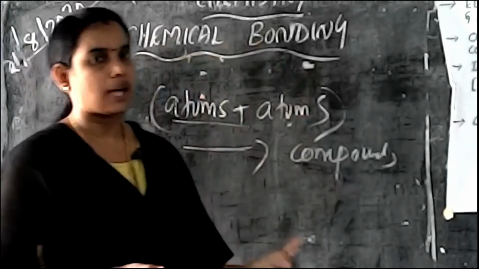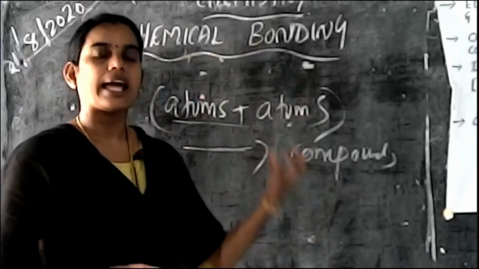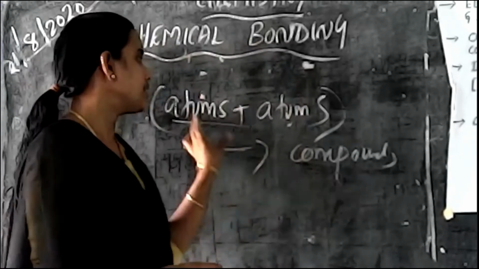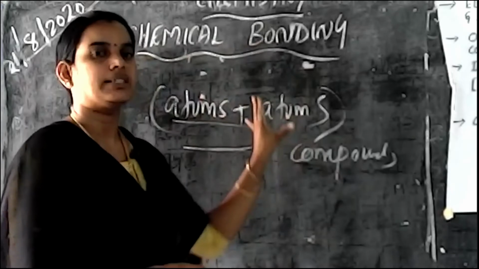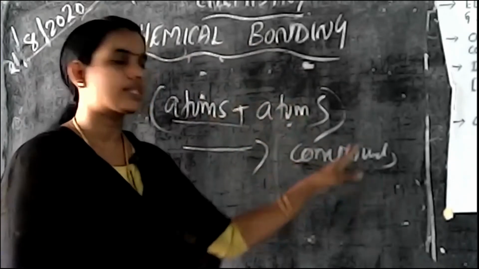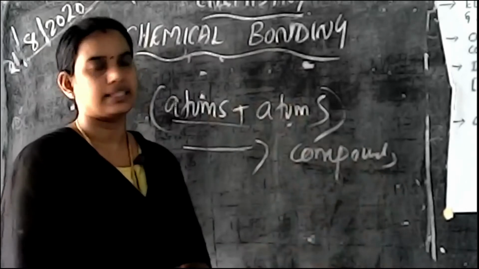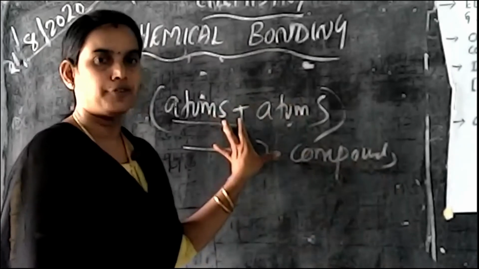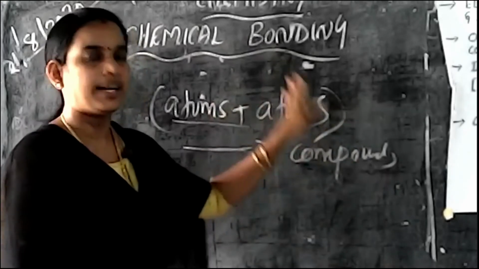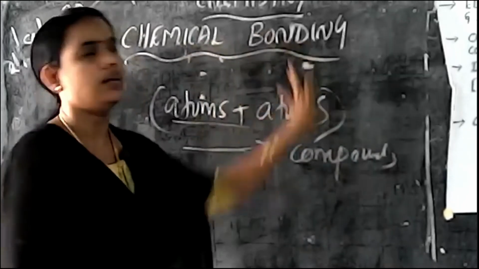So what is chemical bonding? It is a special type of attractive force present in all the atoms. This attractive force helps to form compounds, molecules, elements, like that. That attractive force holds the atoms together, and that force is known as chemical bonding.